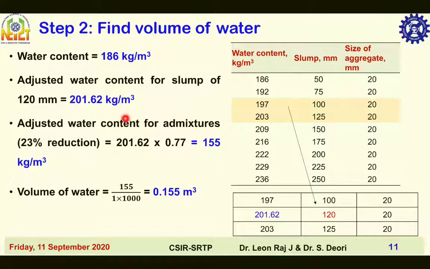Fourth step, adjustment of water content for admixture dosage. The known limiting values of superplasticizer are 0.5 and 1.5%, and the known limiting values of water reduction are 15 and 30%.